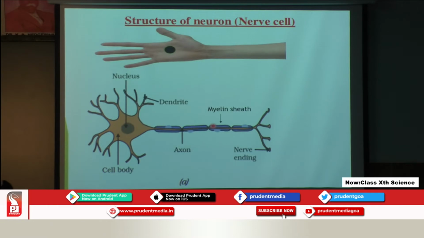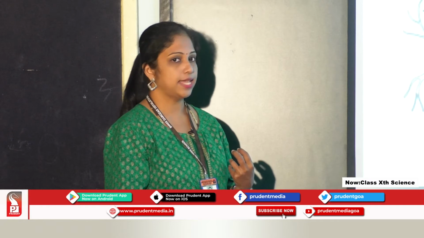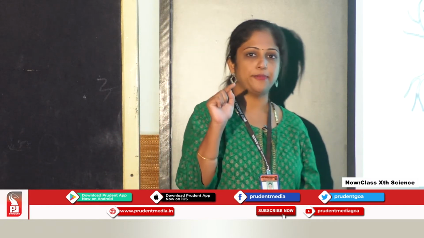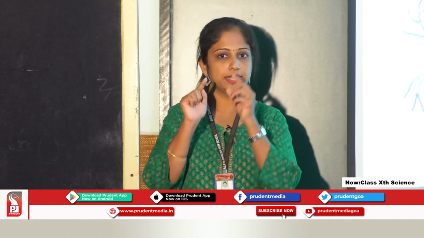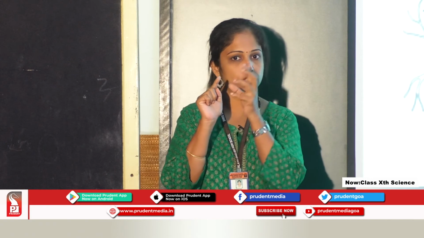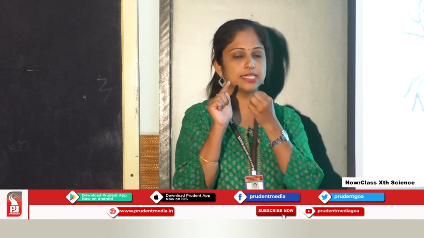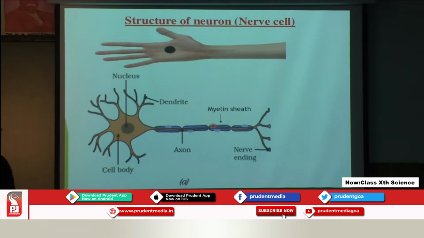Now let us see the function of the different parts of this nerve cell. Let's consider I am touching a hot object. My finger will sense the heat. The receptors found in the fingers will receive the stimulus, and the stimulus received by the receptor will then be passed to the dendrites of this nerve cell.